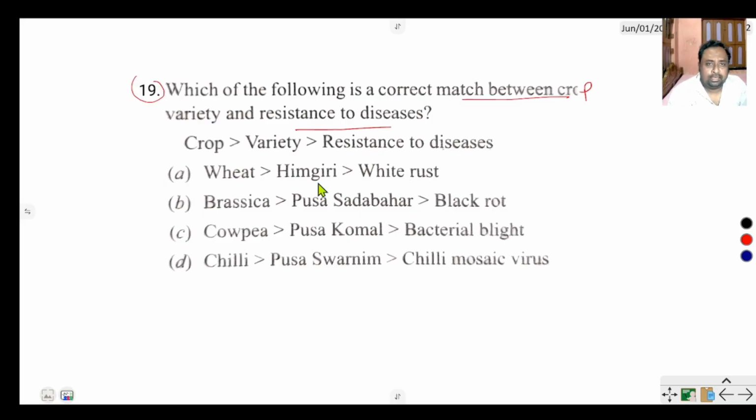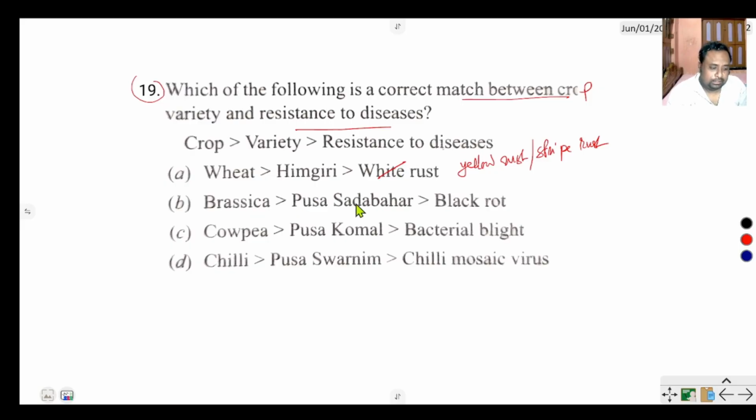This is incorrect, because it is not white rust, it is yellow rust or striped rust. The wheat variety Himgiri is resistant to yellow rust or striped rust, not white rust. The option A is incorrect.